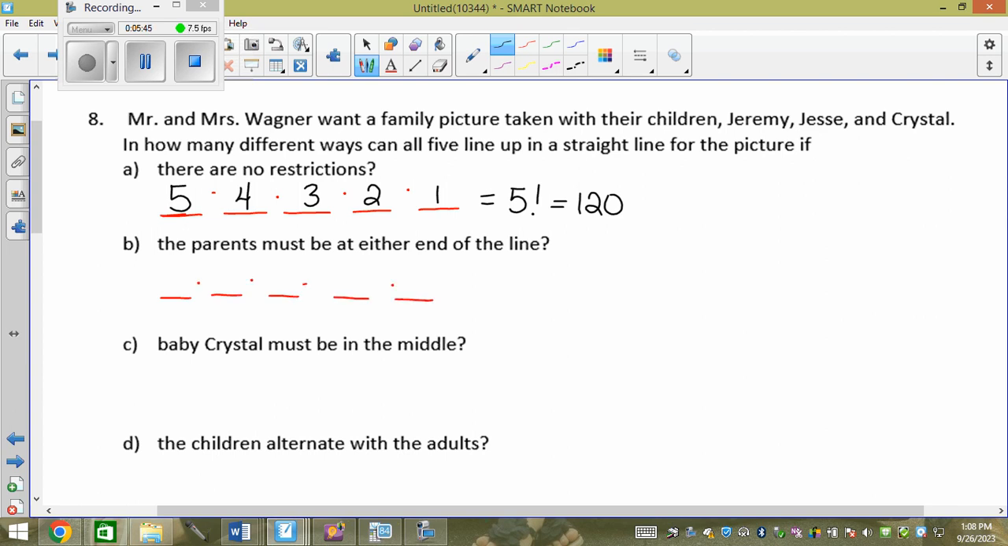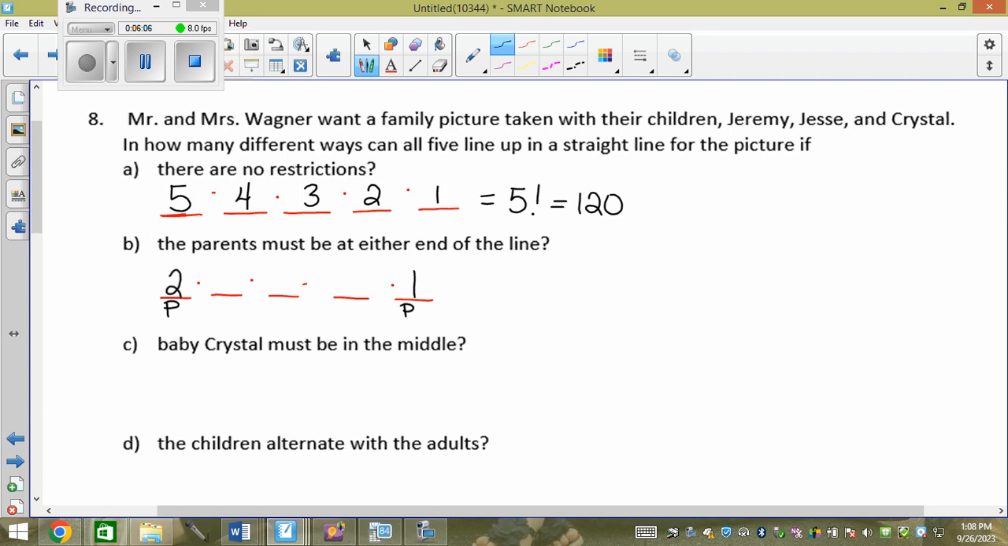How many parents are there? 2. So it has to be a parent and a parent, correct? I can start at either end. I like starting at the left. So how many parent options do I have here? 2. Then what do I make them do? I make one of them stand there, correct?